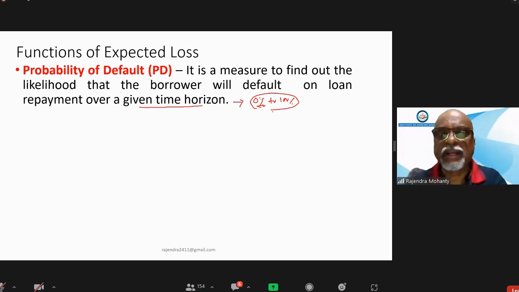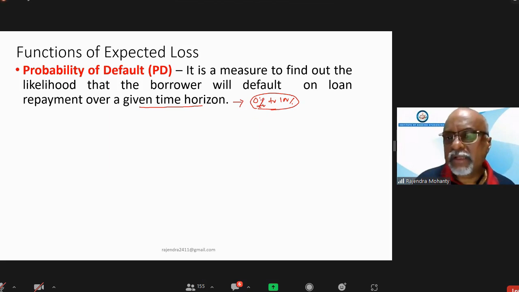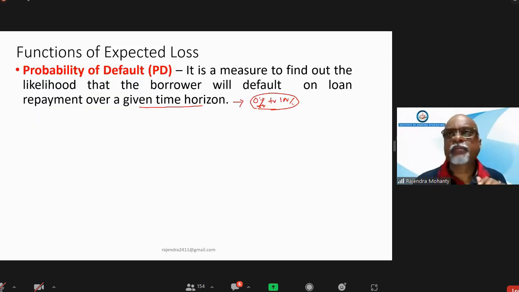So many things are there where PD has to be ascertained by the bank, and it can be given a percentage according to the history of the borrower, creditworthiness of borrower, economic condition of the country, market performance of the business where the borrower is working. So according to that, PD can be given as a percentage.